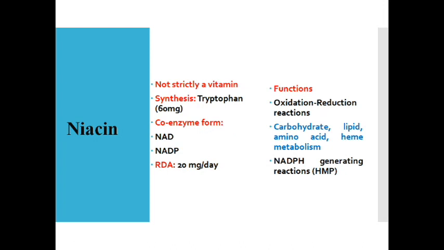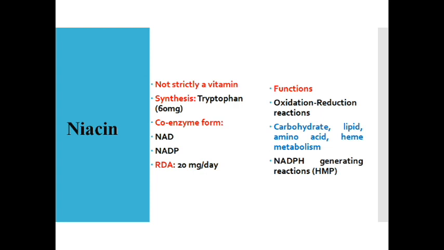Next, coming to niacin, it is strictly not a vitamin, but it is synthesized from tryptophan. The niacin vitamin is synthesized from the tryptophan. About 60 milligrams of tryptophan is required for synthesis of 1 milligram of niacin. Niacin coenzymes are NAD and NADP. The RDA is a little more compared to thiamine and riboflavin. It's about 20 milligrams per day.